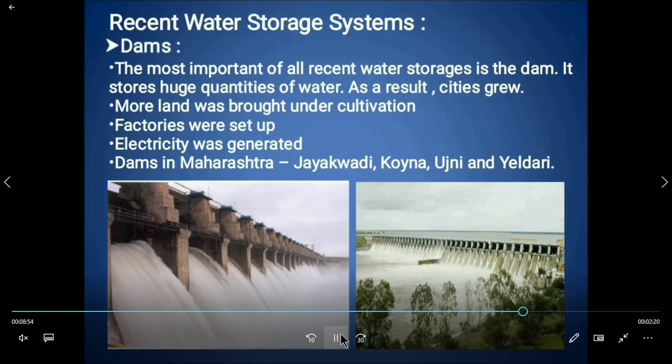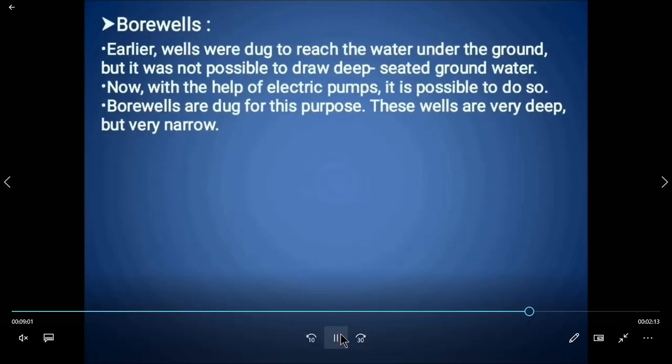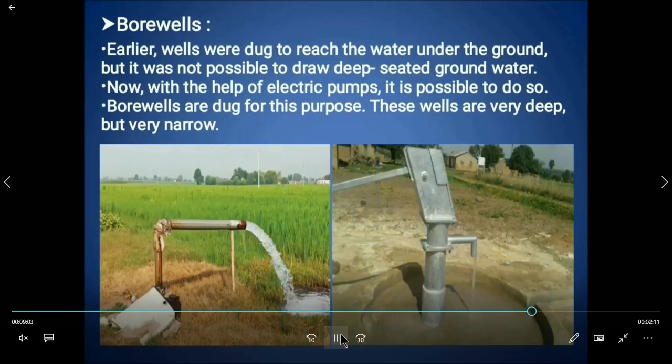Okay children. Now the second modern method is the bore well. Earlier, wells were dug to reach the water under the ground. But it was not possible to draw deep-seated groundwater. Now, with the help of electric pumps, it is possible to do so. Bore wells are dug for this purpose. These wells are very deep but very narrow.